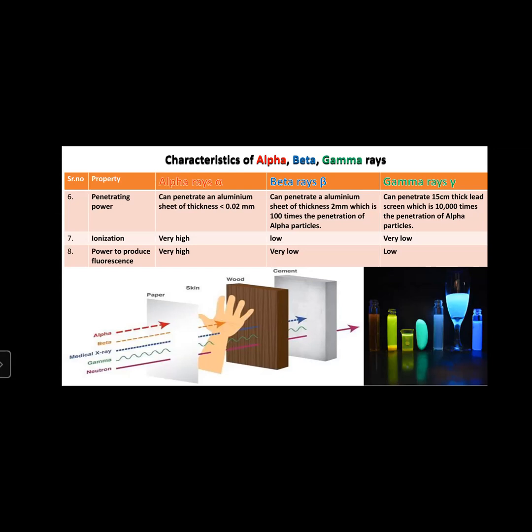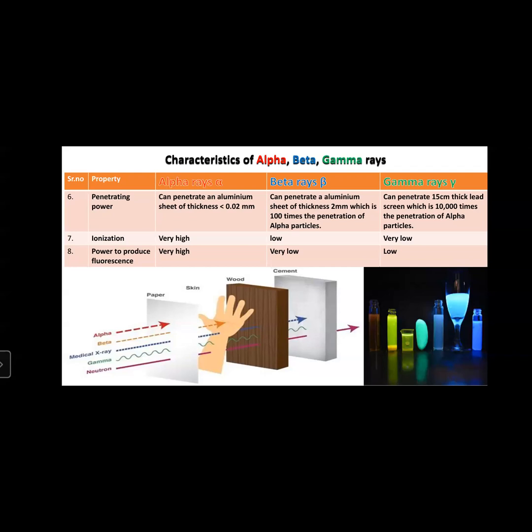So alpha rays, being of high energy, have high ionization power. It means alpha rays can readily release an electron from any kind of atom. So alpha rays have high ionization power, but beta rays have a lower ionization power.